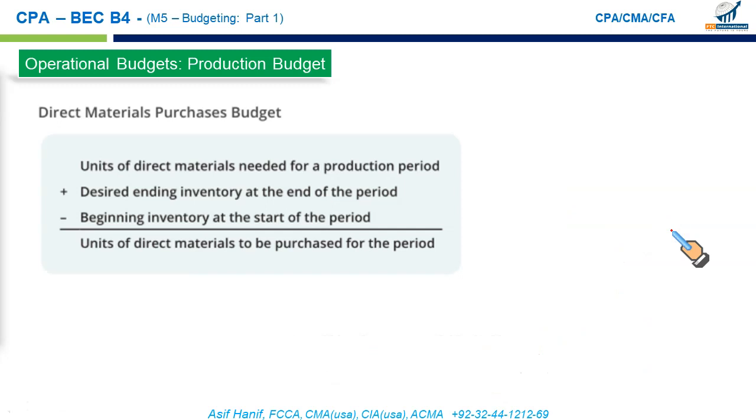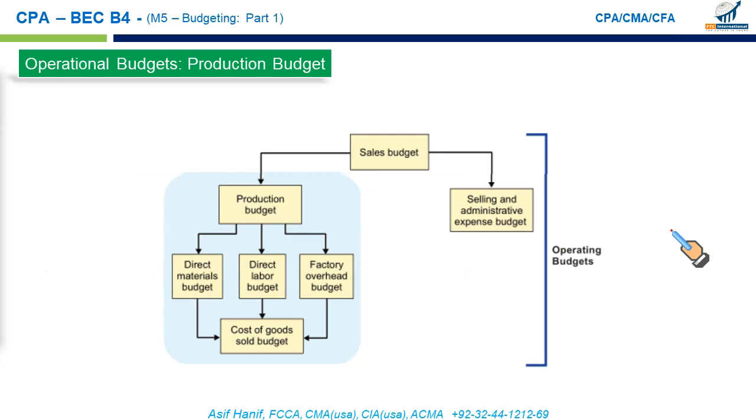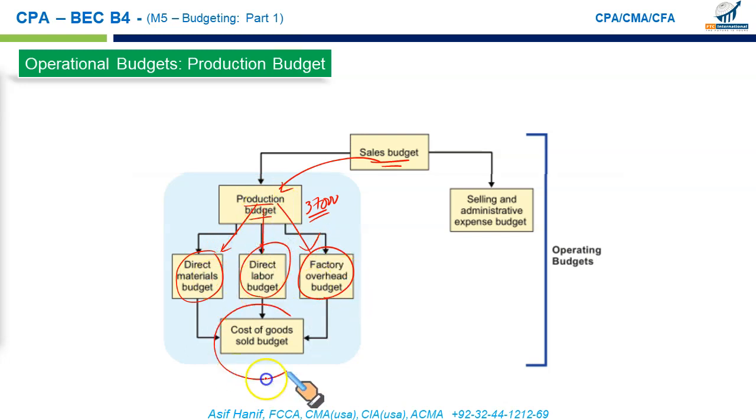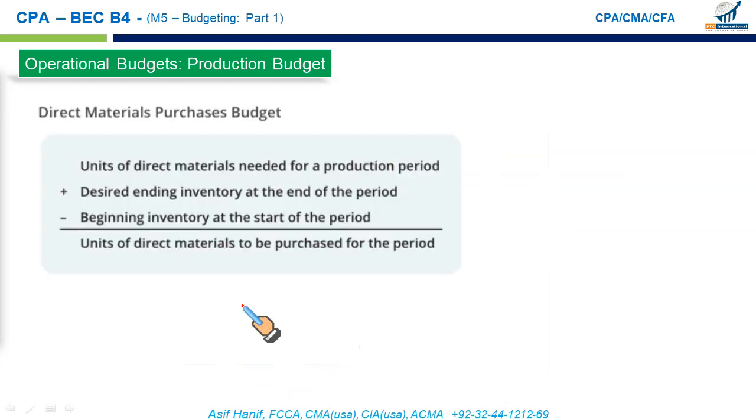Next one is the direct material purchase budget. Once we have established what we are going to produce, like 37,000 units as per the previous example, based upon the production for the period coming, we can plan how much material we need to purchase, what would be the labor cost and the labor hours required, and the corresponding factory overhead. So remember, sales budget is the input for production, and production budget is input for the direct material, direct labor, and the factory overhead. And then these three will help you establish your budgeted cost of goods sold. So this is the format we will use to set up our direct material purchase budget.